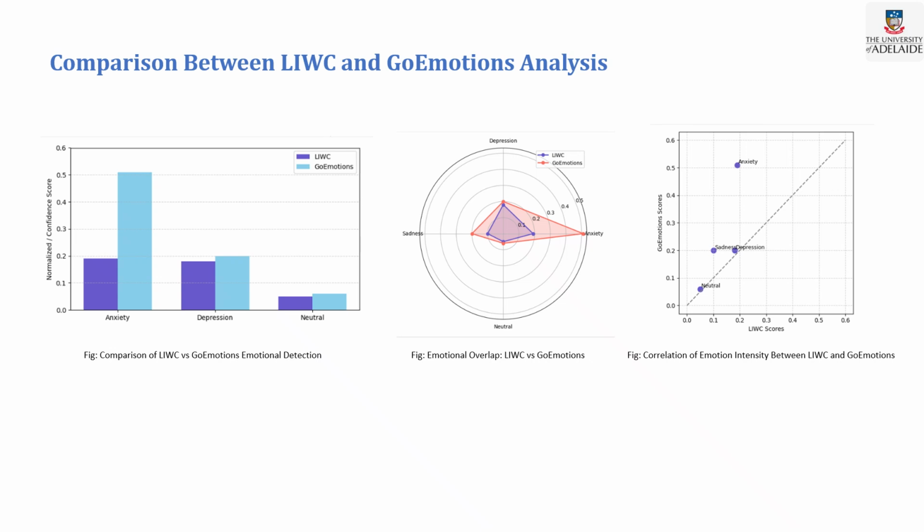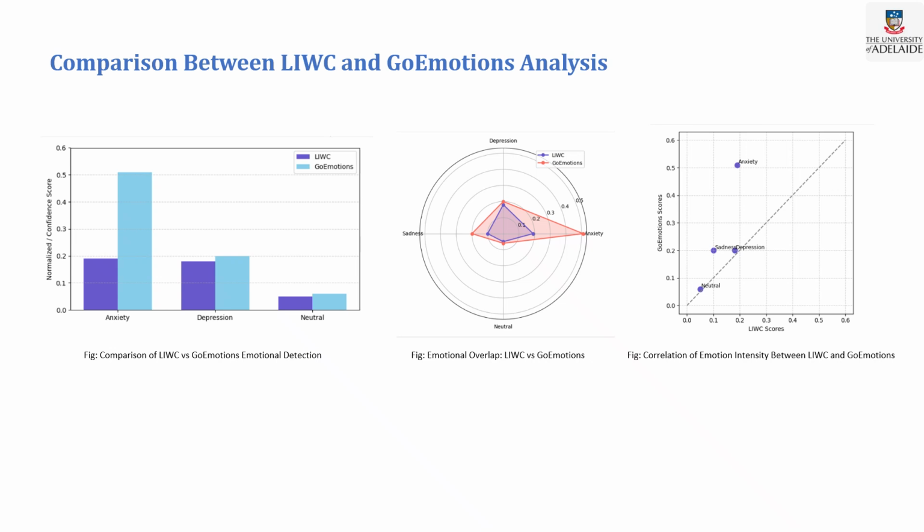GoEmotions shows a much higher confidence score for anxiety than LIWC. In the center, the radar chart illustrates the emotional overlap between the two methods across 4 emotions: anxiety, depression, sadness, and neutral. Both models capture a similar pattern, especially in anxiety and depression. GoEmotions tends to detect slightly higher emotion intensity in most cases.